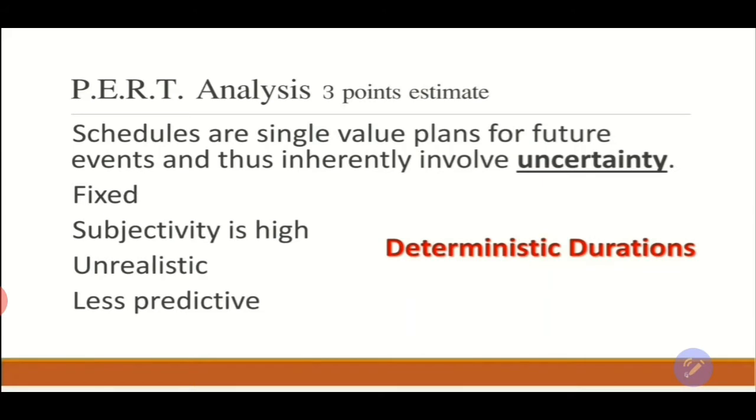But unfortunately, that single value plan is for future events, and these events are inheriting certain uncertainty. Therefore, when we have a deterministic duration, we know that kind of schedule is fixed and has a high subjectivity, and we consider it to be unrealistic and less predictive. Why? Because the project manager is dealing with fixed dates, a fixed start, and a fixed end for every activity.